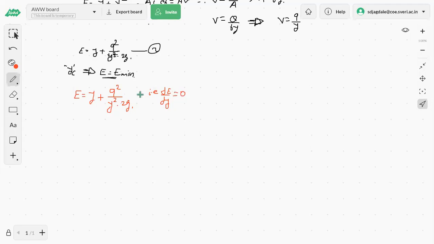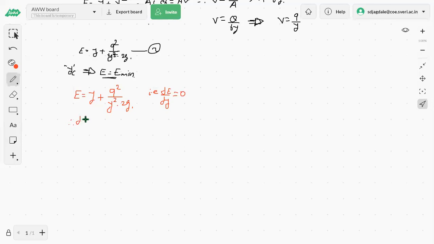Okay, so if we do the same now, that is, differentiate this equation of the specific energy with respect to y and equate to zero, we will have y as yc, that is a critical condition, we can say. And we will be able to have a relation between q and y. So do the same now.